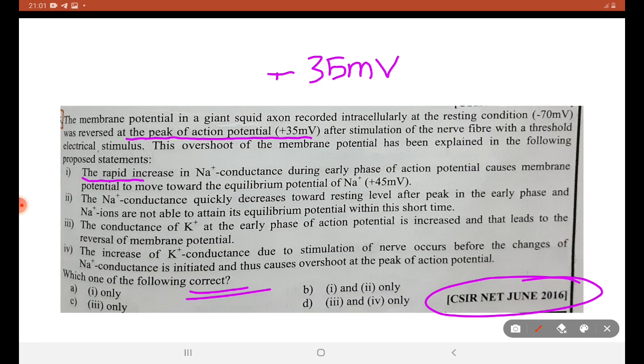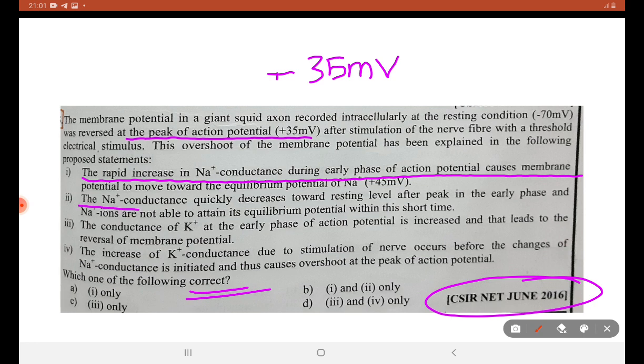Rapid increase in the Na+ conductance during the early phase of action potential causes membrane potential to move toward the equilibrium potential of Na+, 45 mV. Okay. Next, Na+ conductance quickly decreases towards the resting level after the peak in the early phase, and Na+ is not able to attain its equilibrium potential within a short period of time.